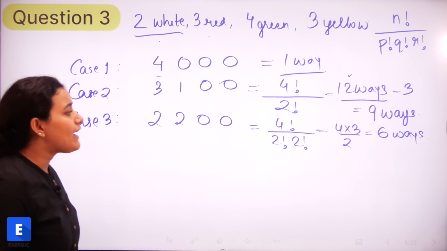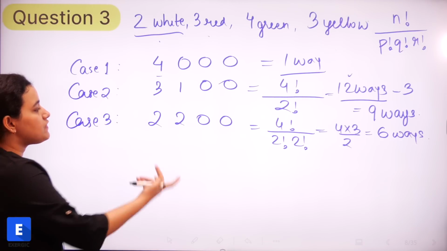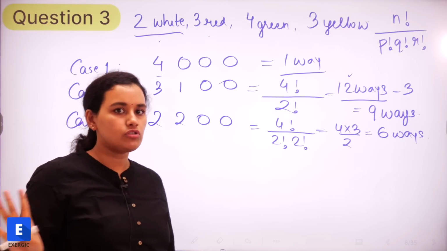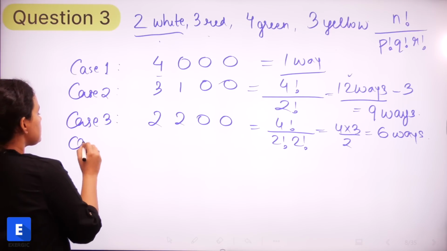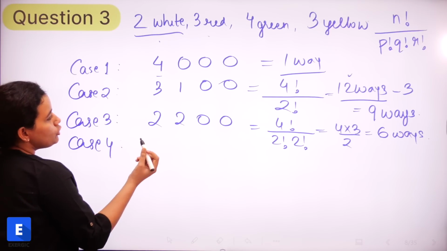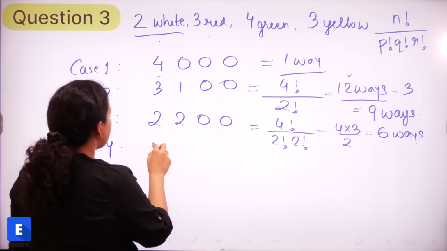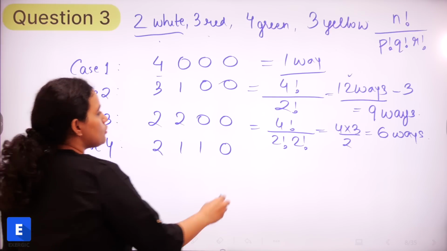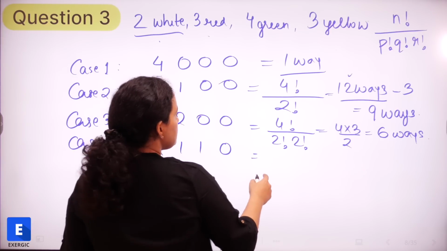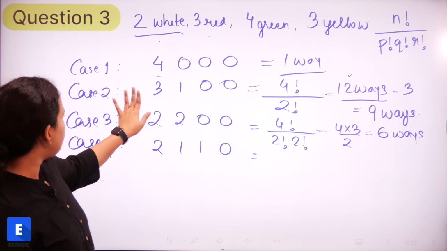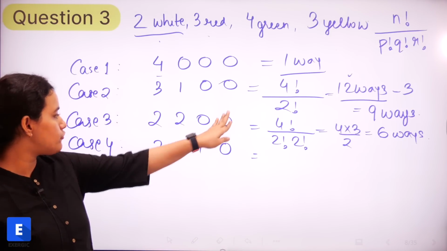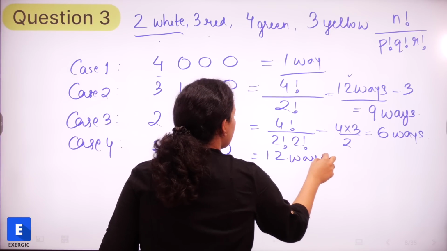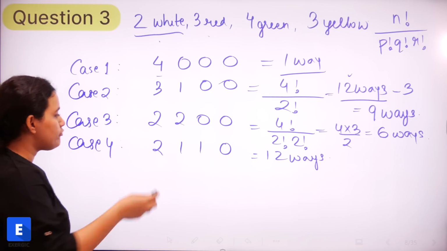Now here, do we have any exception case? No, because we are taking 2 and 2. So we have got 2 cups of each color. So this is fine. What about case 4? What will be case 4? 4 cups, right? So we can take 2, 1, 1, 0. This is also possible. So this is going to be again similar to what we saw in case 2, right? Again, it's going to be 4 factorial by 2 factorial. So this is going to be 12 ways. Again, no exception here because we do have a minimum number here.